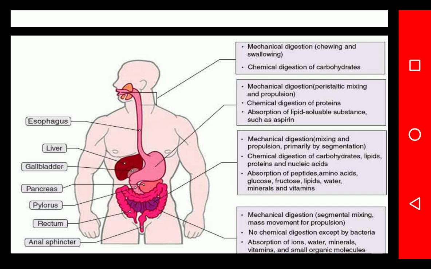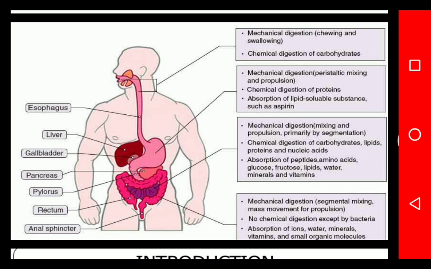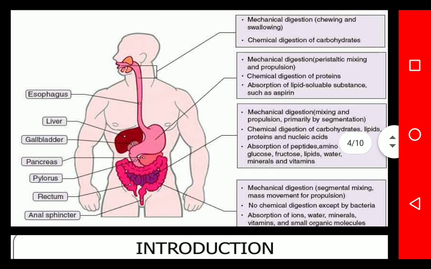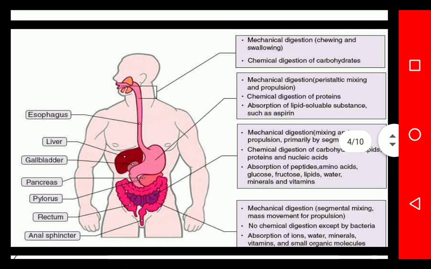Then chemical digestion of carbohydrate, lipid, protein and nucleic acid also takes place in the small intestine. Also absorption of peptides, amino acids, glucose, fructose, lipid, water, minerals and vitamins takes place. Then in the large intestine, the mechanical digestion, segmental mixing, and mass movement for propulsion also take place.